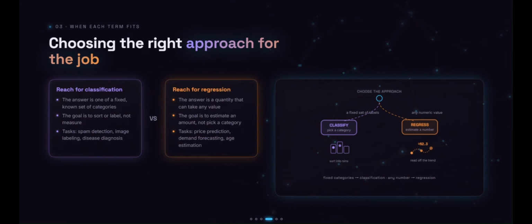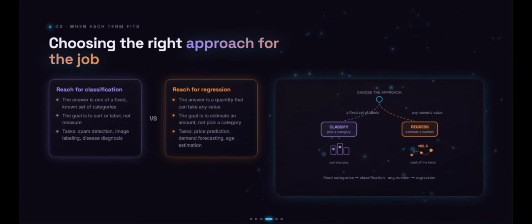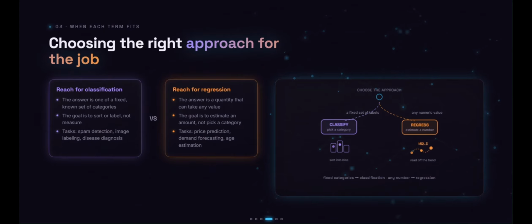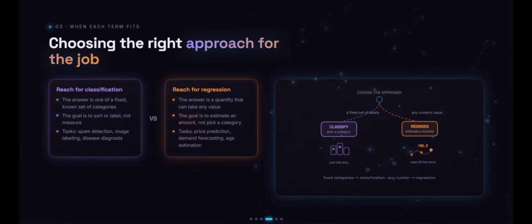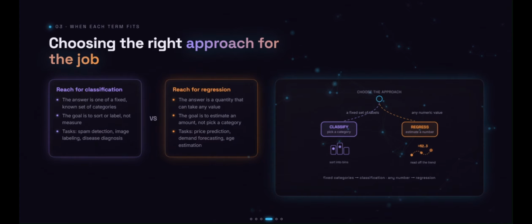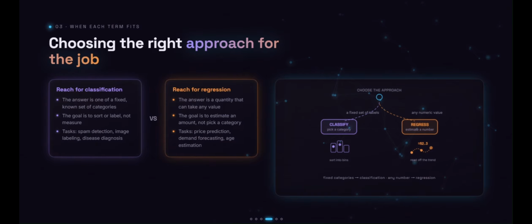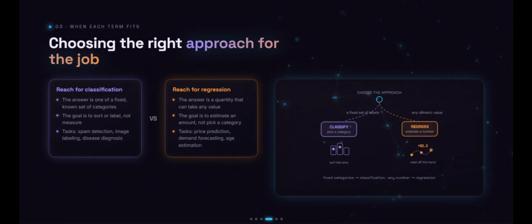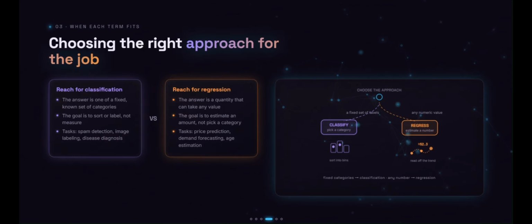Here's an easy rule: if your answer comes from a fixed set of options, use classification. Email spam detection, image recognition, disease diagnosis, they are all about selecting the correct label. But if your answer can be any number, choose regression. Predicting house prices, estimating someone's age, forecasting product demand, these all require numerical predictions. Ask yourself one question: am I choosing a label or estimating a value?